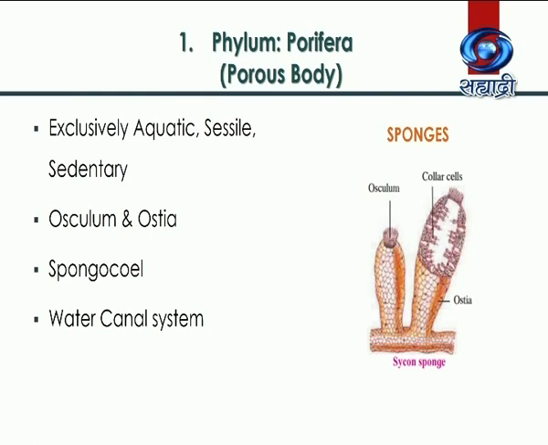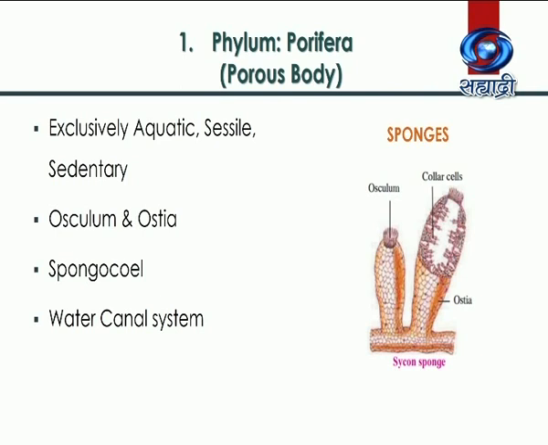These animals bear many pores on their body, which are called ostia, and there is a single opening present at the top called osculum. Body cavity or central cavity is known as spongocoel.